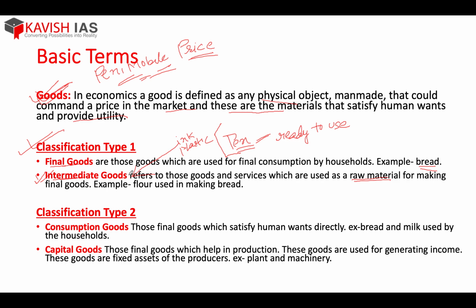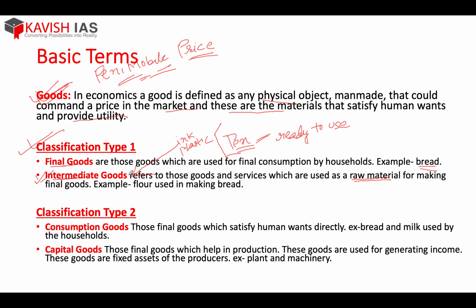So the final good is that good which is in your hand, which you are using, and intermediate goods are those goods used in making that final good, which act as the raw material for making it. For example, if bread is your final good because you are consuming it, then what is the intermediate good in bread? It is the wheat, if it is a wheat bread, or the flour, if it is a flour bread. So these are examples.